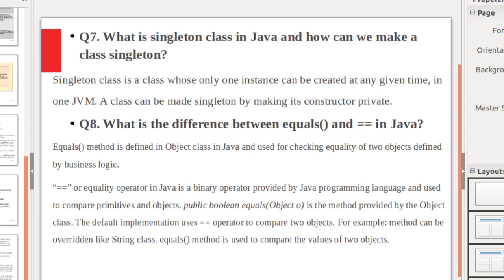What is the difference between equals and double equal to operator in Java? Equals is used for checking the equality of two objects. Equals is a method which is defined in the Object class in Java. Double equal to is an equality operator in Java. It's a binary operator used to compare both primitive and object data.